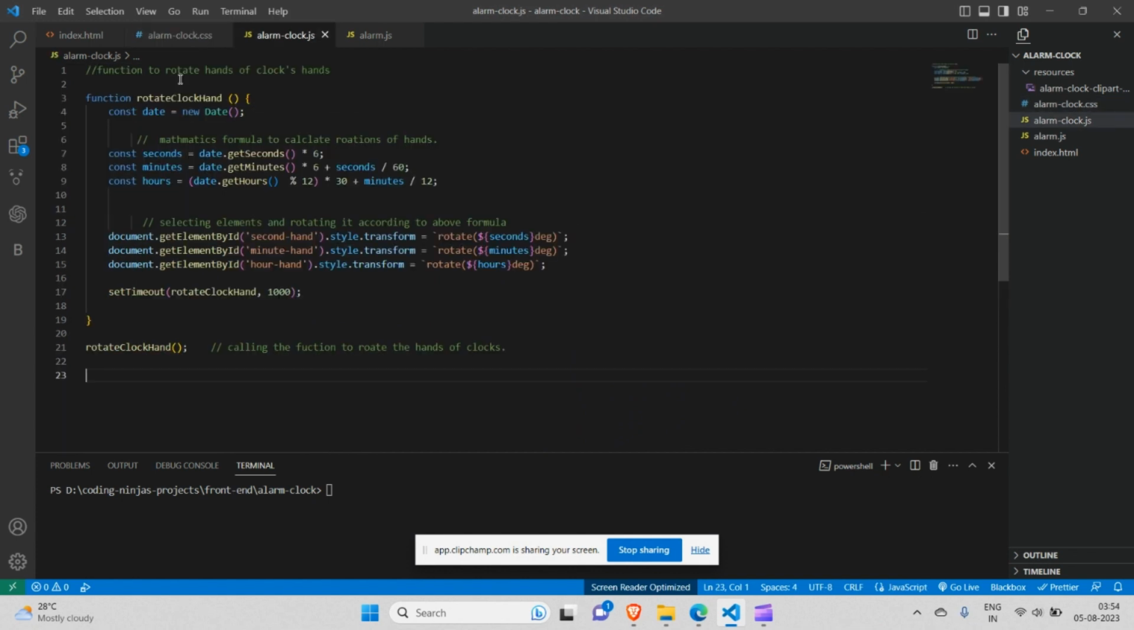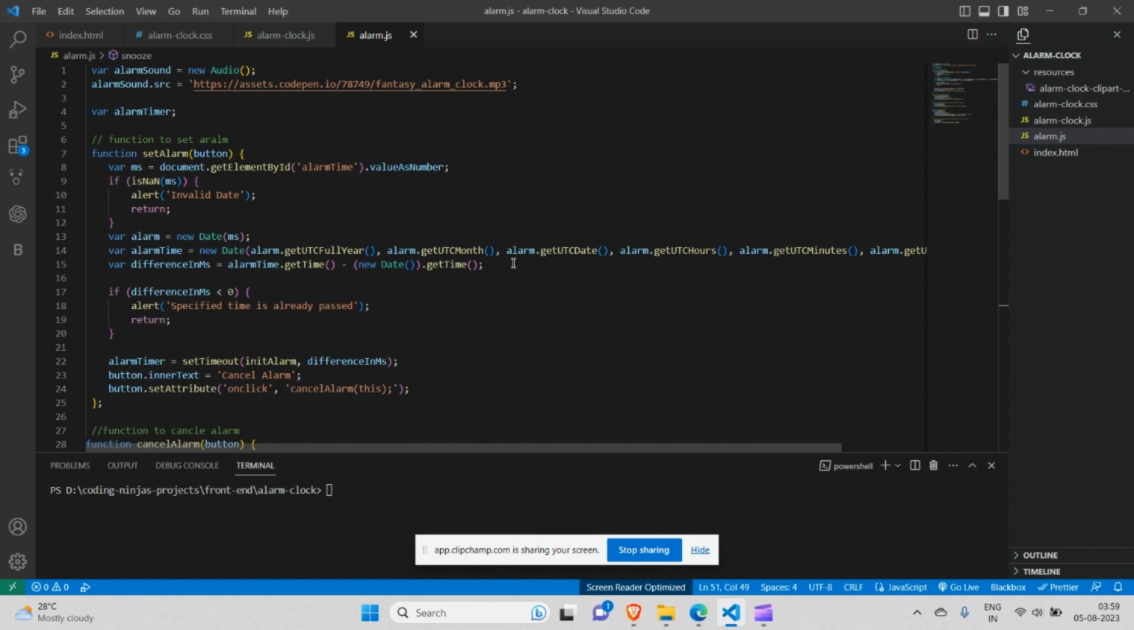Coming over to our alarm clock.js file, in here we got only one function, rotate clock hand. In this function we have some mathematical formulas. Basically, for each hand we have a formula. For example, here it's for hour, minute, and similarly for second hand. This is used to calculate how many degrees we have to rotate the hands, and then we use style.transform to make it visible on the screen.